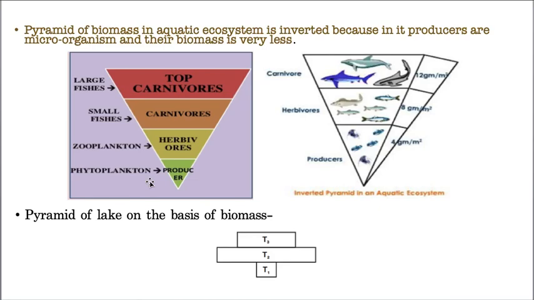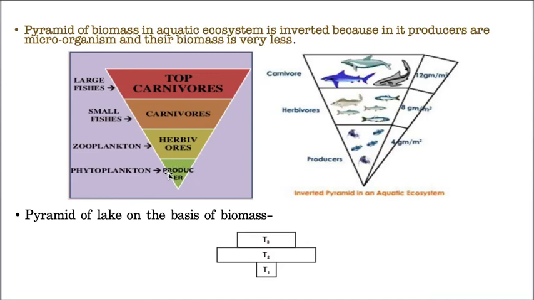Phytoplanktons are vast in number, millions in number. But still, you take 1 million phytoplanktons and compare with 1 million zooplanktons, the zooplanktons' biomass is a little more because their bodies are covered with some chitin, whereas phytoplanktons' bodies are covered with some cellulose.